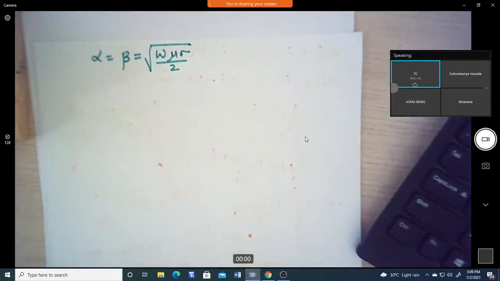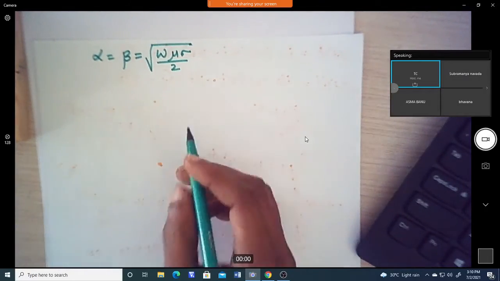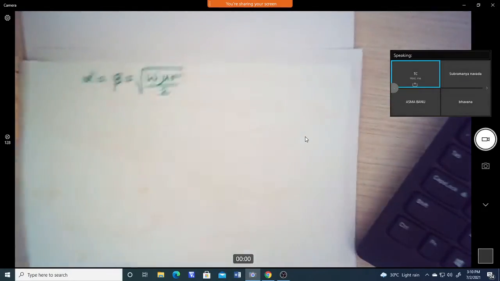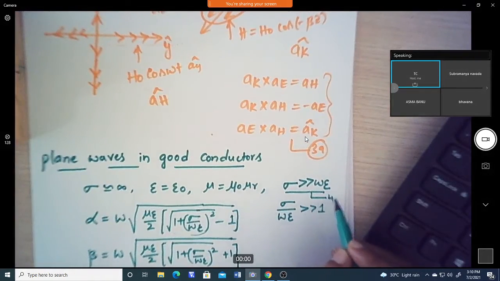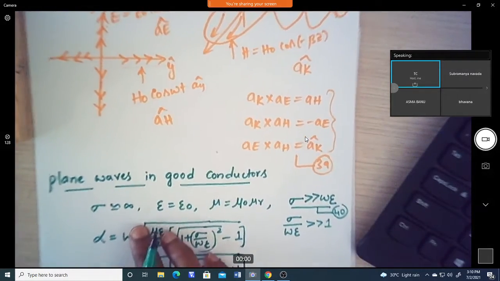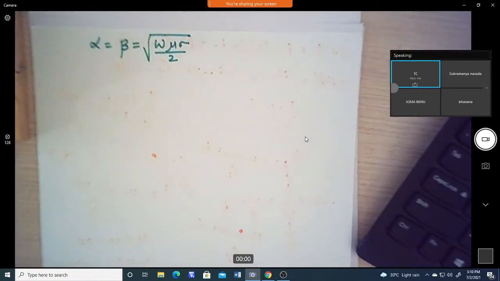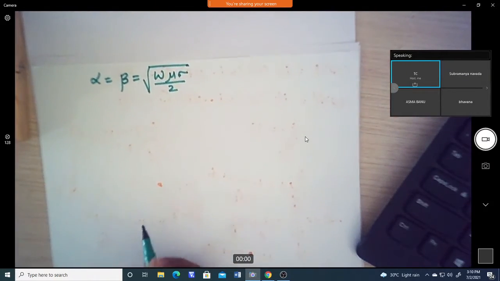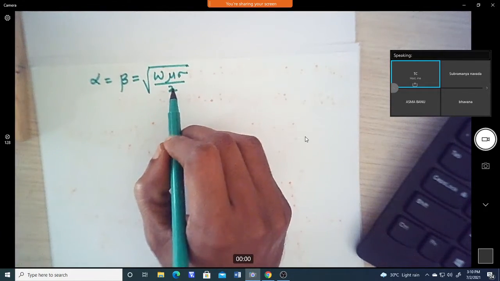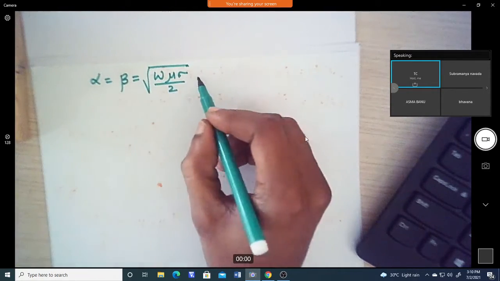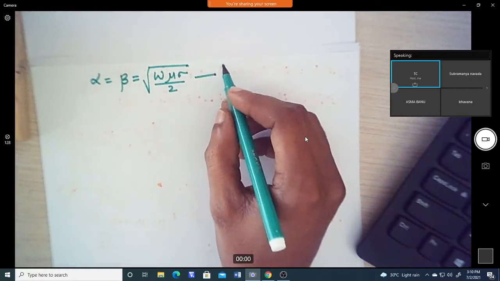This is the expression for alpha and beta. Let us take the condition we used here as equation 40, and this result, alpha equal to beta equal to square root of omega mu sigma by 2, as equation 41.